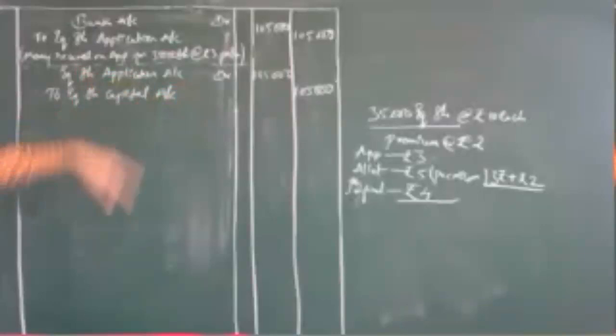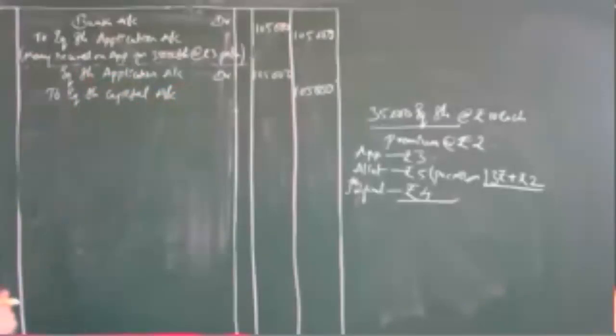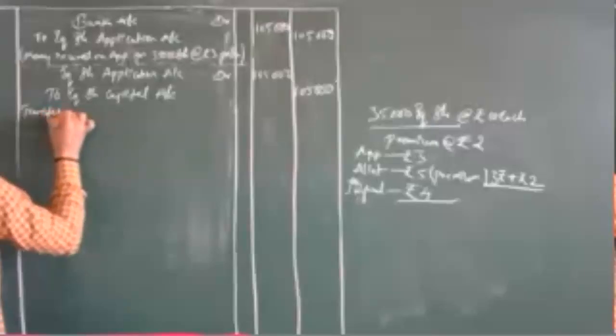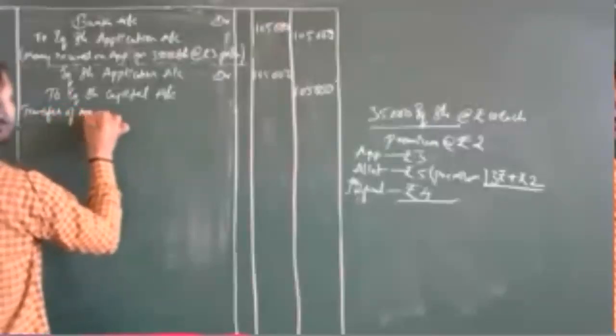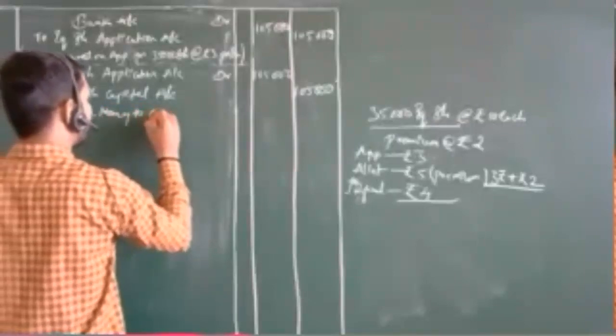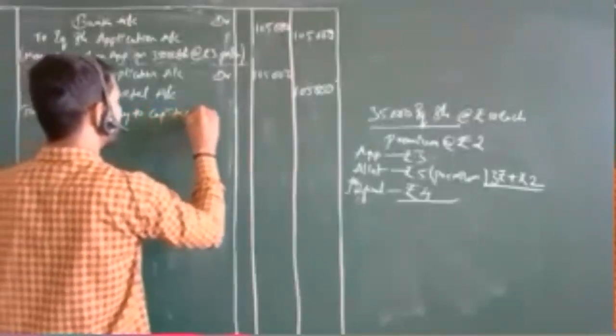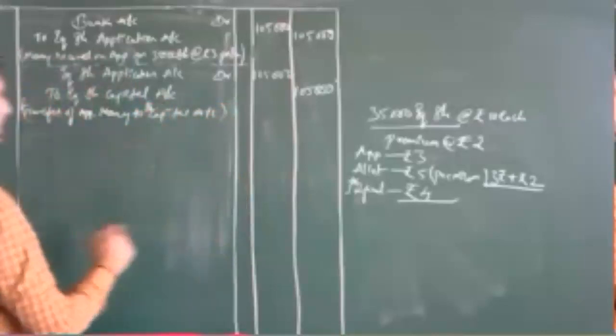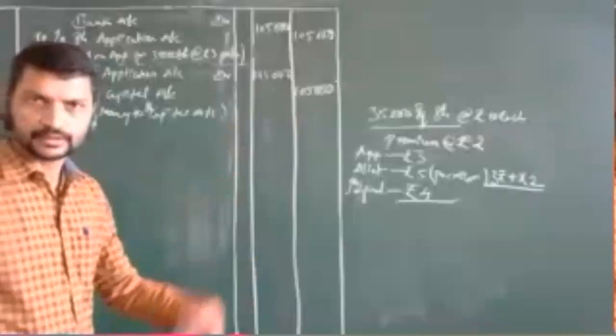Now what narration are you going to give over here? The narration: transfer of application money to where are you going to transfer it? Transfer of application money to allotment, not the allotment, sorry, share capital account. Transfer of application money to capital account. Directly I will write in short, capital account. Share capital, you can mention here share capital account. That is how the second journal entry got over.